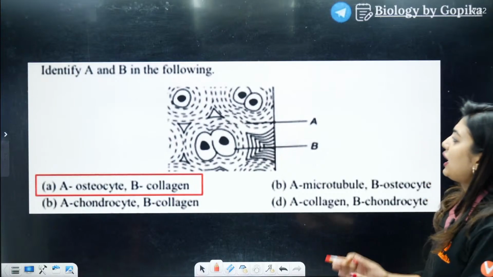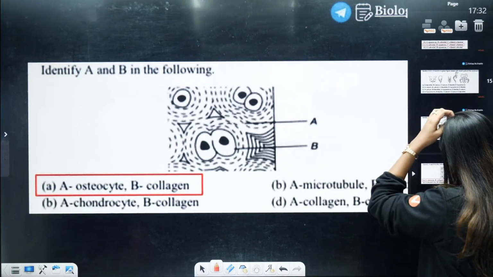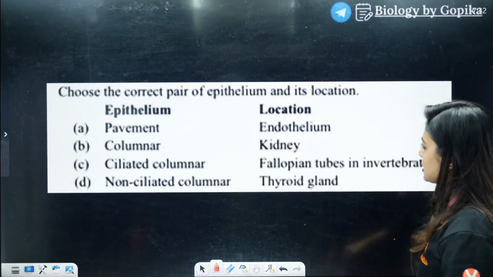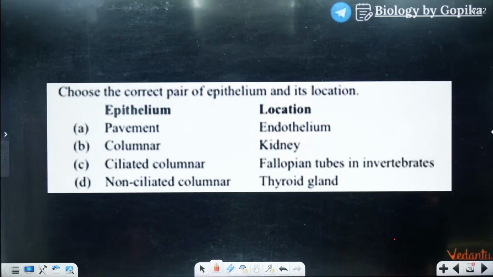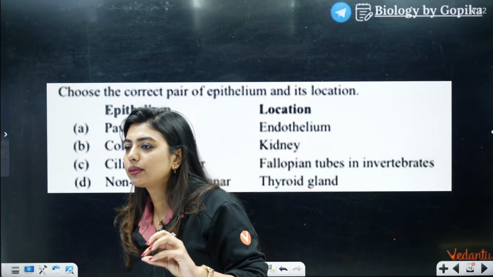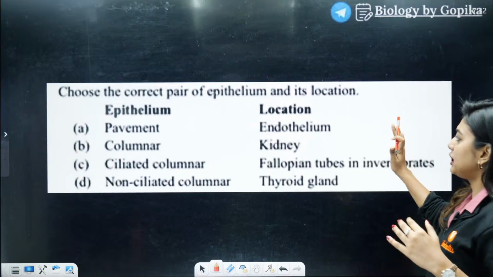Identify A and B. Okay. Moving on to the next question. That one answer is seen. Choose the correct pair of epithelium and its location. Location. Come on. Now, choose the correct pair of the epithelium and its location.